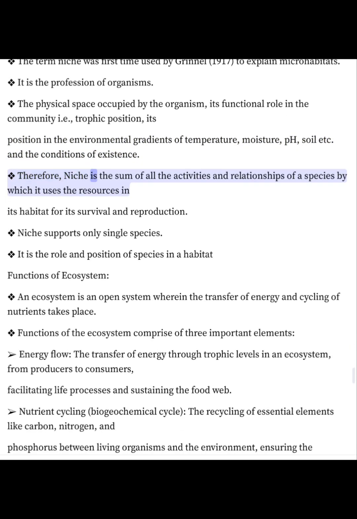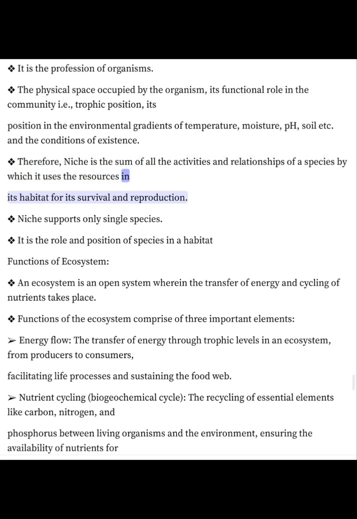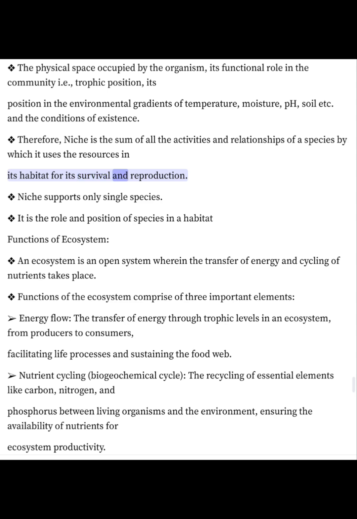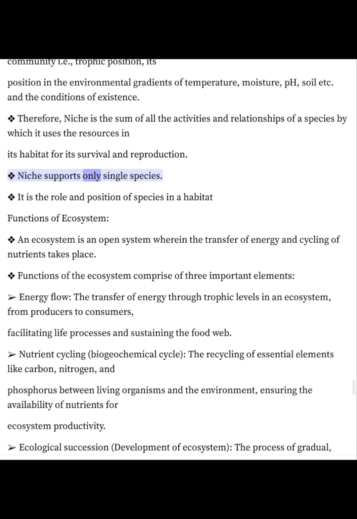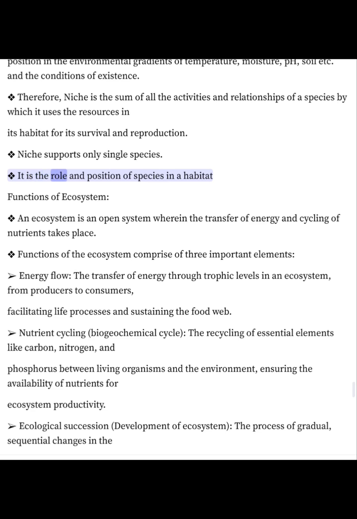Therefore, niche is the sum of all the activities and relationships of a species by which it uses the resources in its habitat for its survival and reproduction. Niche supports only a single species. It is the role and position of a species in a habitat.